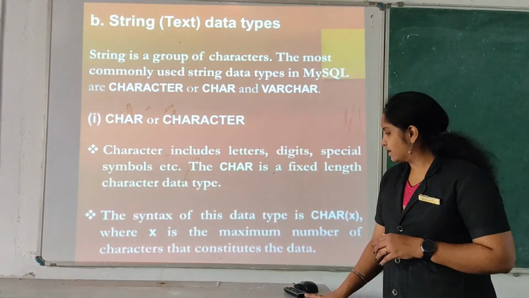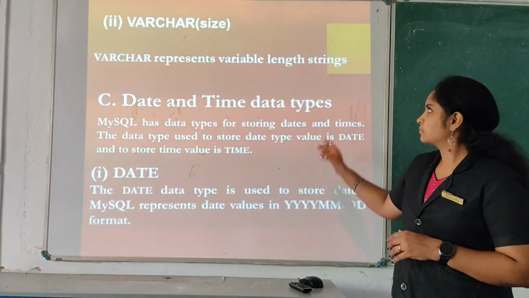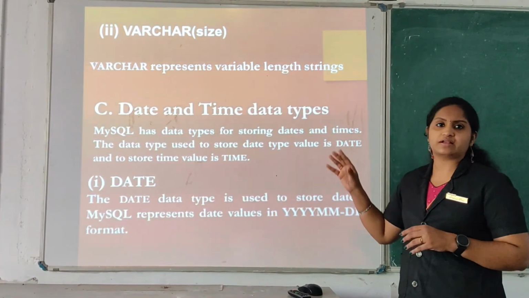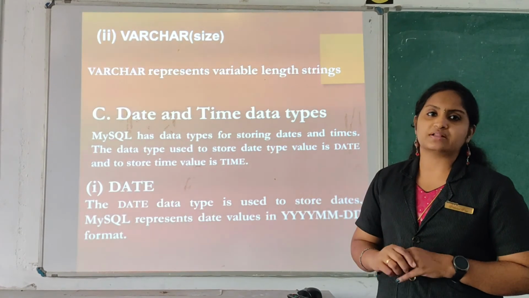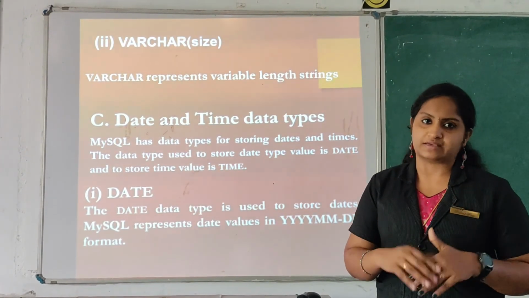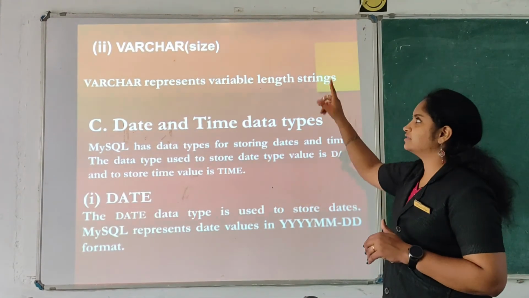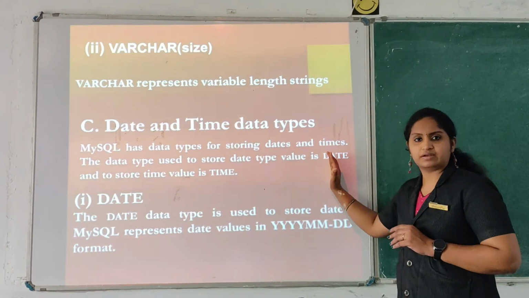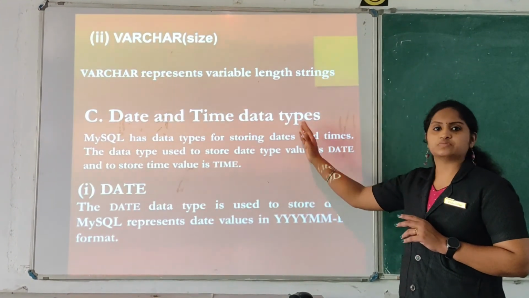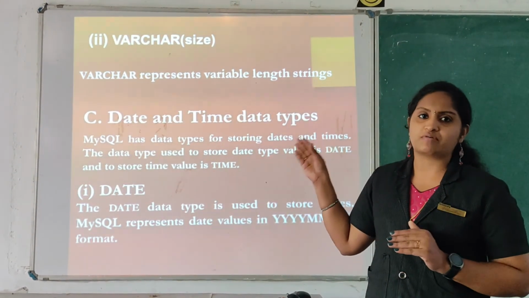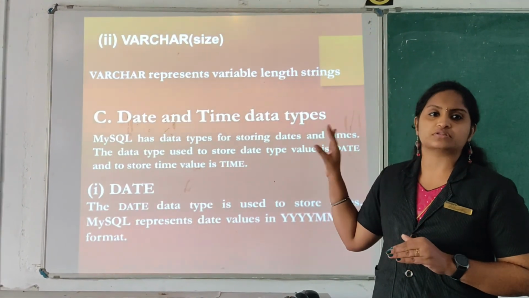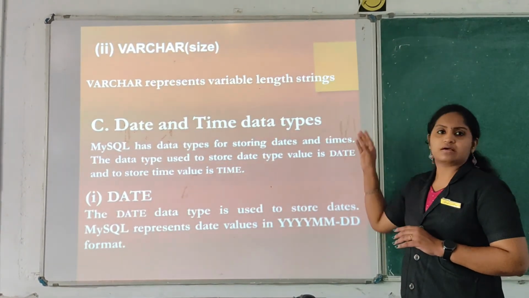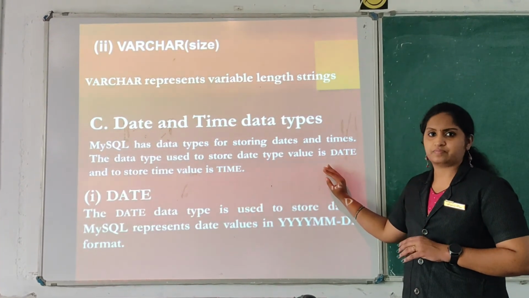The next one is variable character, which means it varies the length. If you are entering a 30 letter word, it will adjust to 30 memory spaces. If the size given is 50, it will adjust to the number of characters which we have entered. But in string it will include as much memory space as the size you have given. If you are representing var, it will adjust according to its string value.